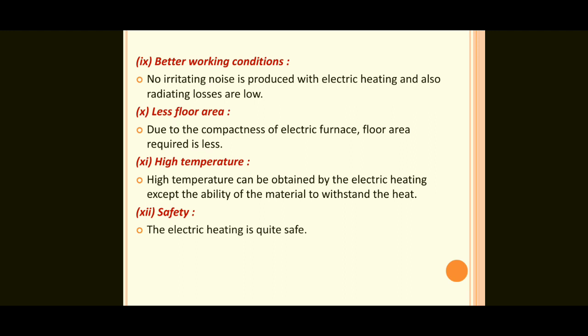If any fault occurs, the fast control devices will operate immediately and the current does not flow to that particular device, like the breakers in our home, performing the same operation in electrical heating devices.